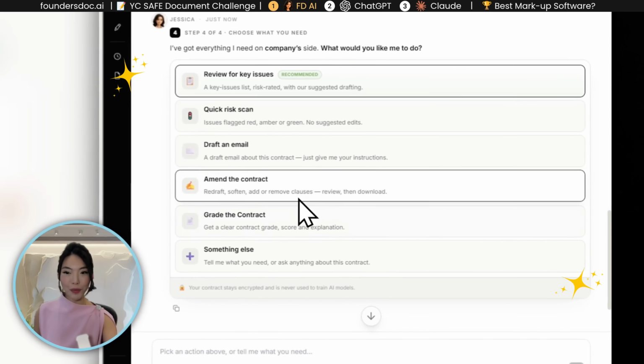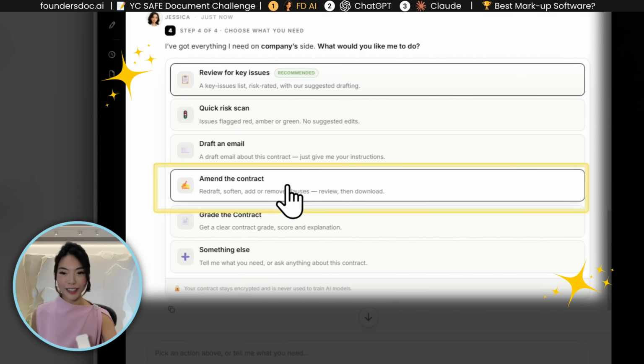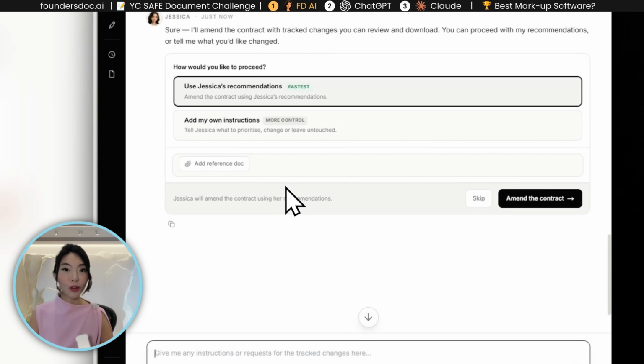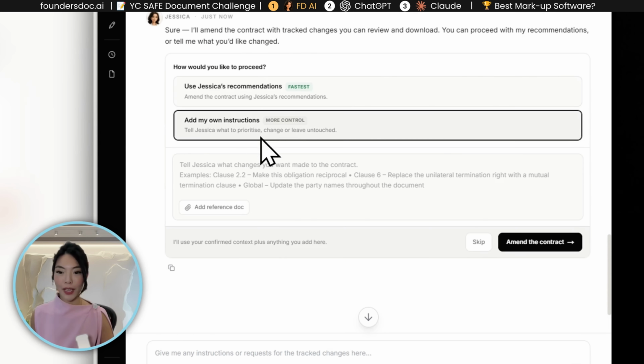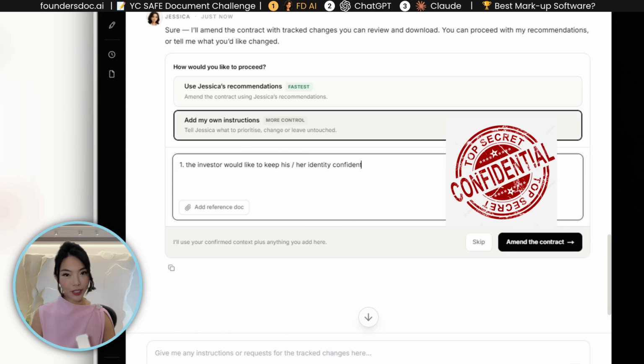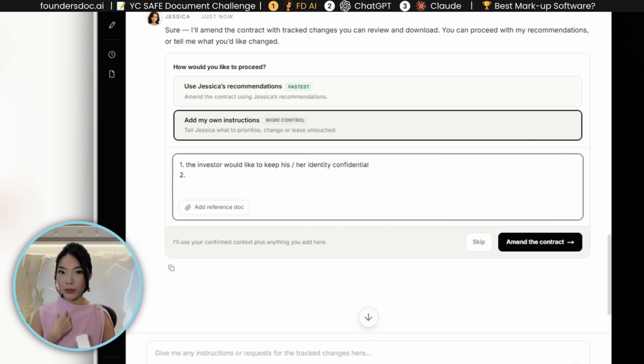So now you can see we've got many more functions, and in this instance, I'll be asking Jessica to amend the construct. My instructions to all the models will be the same. First, the investor would like to keep his or her identity confidential. That's ask number 1. Ask number 2 comes from us.